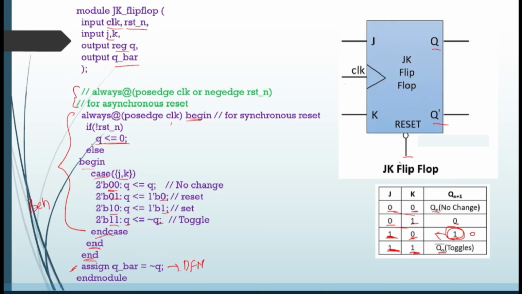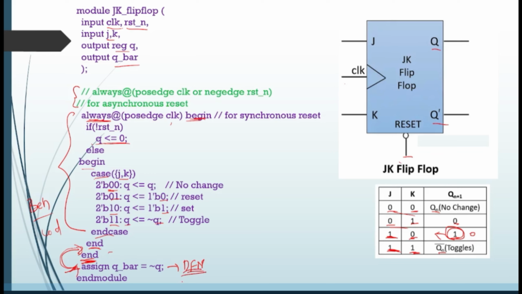So you can use both behavioral modeling and data flow modeling at once in your code. But what you need to remember is, after completion of behavioral modeling, that means when you start an always block with begin, you should end it. Before ending it, you can't assign here. If you assign here, it will throw an error. So after completion of the behavioral level modeling coding style, you can go for the data flow modeling coding style, right?